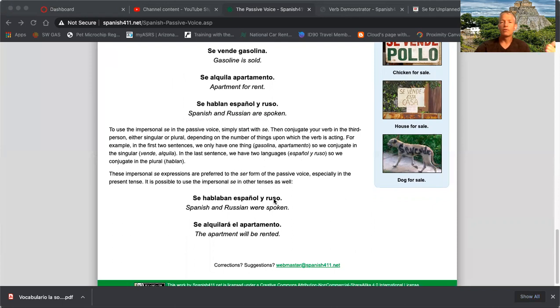So again, the use of reflexive verbs is used as passive voice. And it's also called impersonal because the subject of the verb is not a person, rather it's usually an inanimate object.